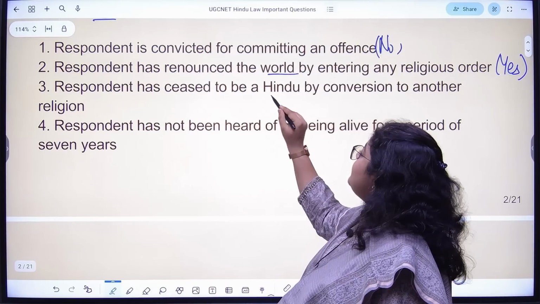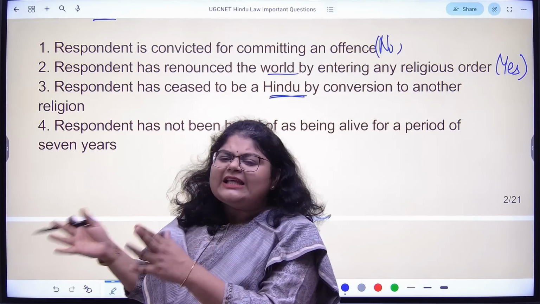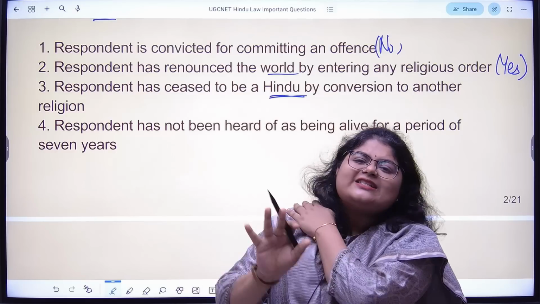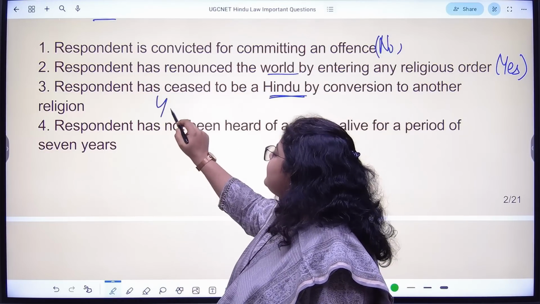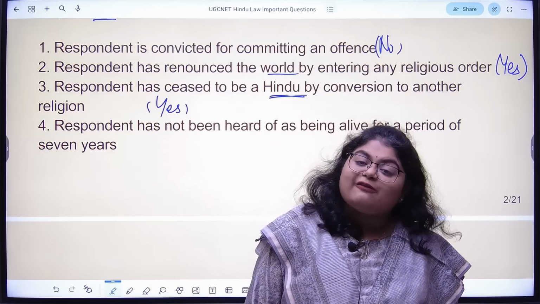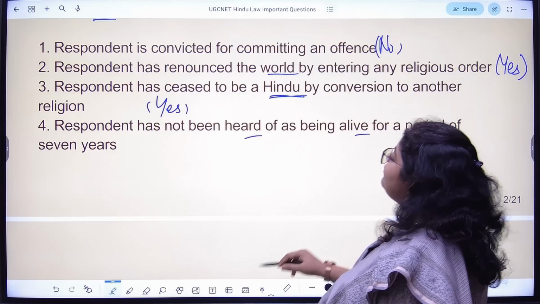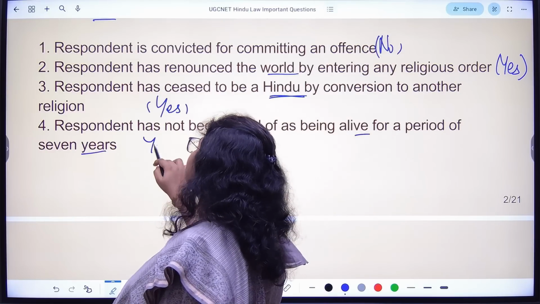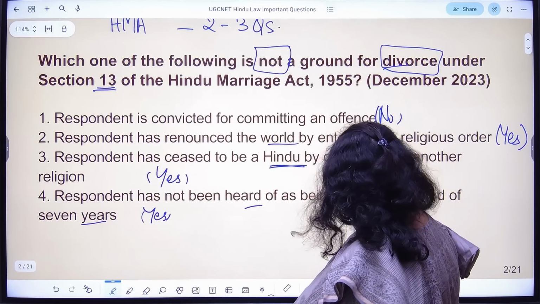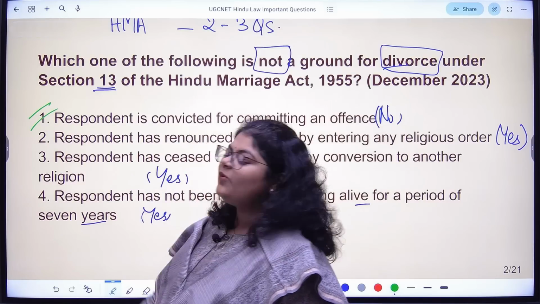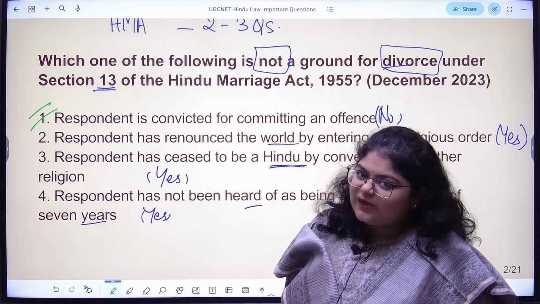Respondent has ceased to be a Hindu. Yes, if the respondent is no longer a Hindu, then the spouse who is the Hindu doesn't have to wait. They can immediately go and get divorced. So yes, this is a ground. And fourth, respondent is not heard of as alive for a period of 7 years. So this is also yes. So which of the following is not a ground? Our correct answer is option 1. Respondent is convicted for any offense? No, that is not a ground.